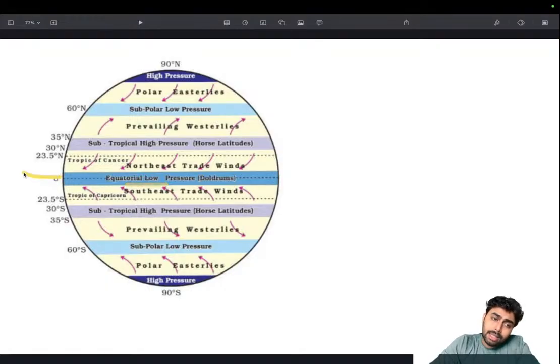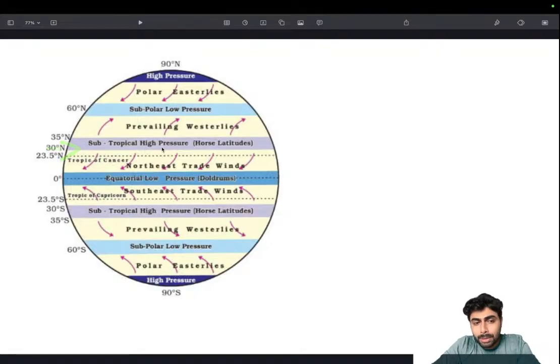And then this rising air moves north in one direction and south in the other direction, and it merges with the cold wind from the upper side, and this causes subsidence of that air. This forms the subtropical high pressure belt, because the rising air from here mixes with the cold air from the temperate region, and the dense air subsides, creating a subtropical high pressure zone.